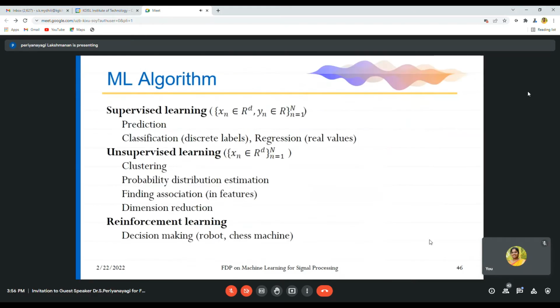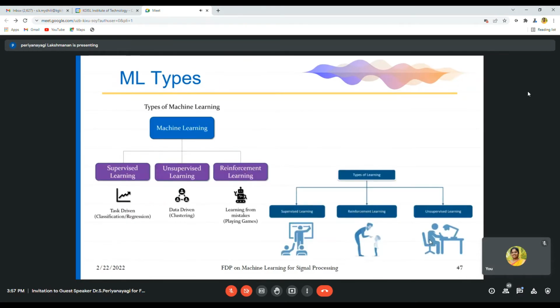There are 3 types of machine learning algorithm. I hope in all the 3 sessions you would have come across these things: supervised learning, unsupervised learning, and reinforcement learning. So, types of machine learning algorithm: supervised learning is nothing but task driven. It is classification or regression. Unsupervised learning is data driven. We'll be using clustering operations. And reinforcement learning is nothing but learning from mistakes.